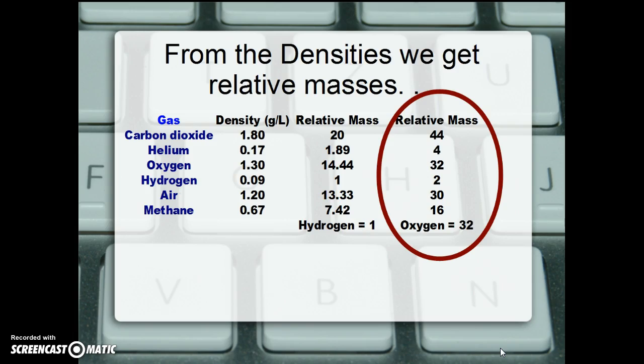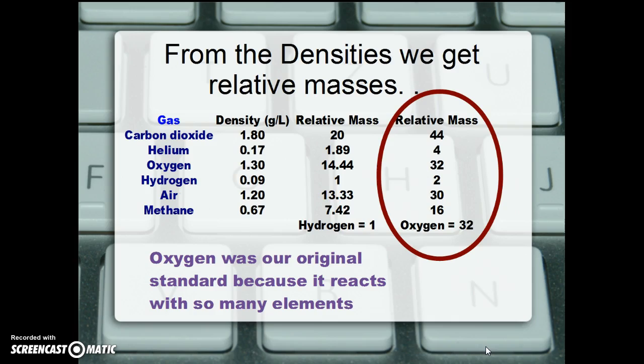The relative mass of carbon dioxide, if we set oxygen at 32, and we'll just say grams per mole, carbon dioxide has a greater density than oxygen, and by doing the calculation, we see that it is 44 grams per mole. Helium is 4, oxygen of course 32, hydrogen, the lightest, is 2, air is 30, and methane, natural gas, is 16.